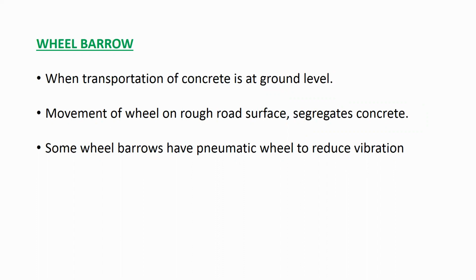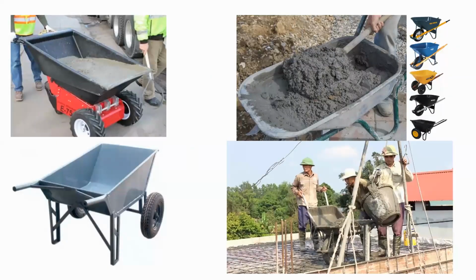You can see the figures here. This is a wheelbarrow, or trolley. I have drawn the figure and showed you to explain the difference between homogeneous and non-homogeneous, right? It is the same thing, whether you call it a wheelbarrow or a trolley. In this you are transporting the concrete. If you are moving on a rough surface, then the coarse aggregates in the concrete will settle down. So to avoid that, some new types of wheelbarrows have been introduced.